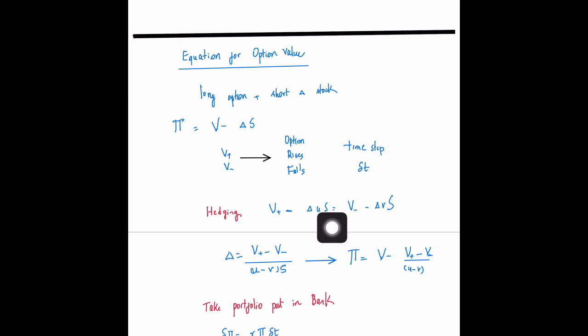u S, because this thing is the upper value of the asset. When the asset goes to the upper value u S, the option goes to V plus, and when the asset goes to the lower value v S, the option value is V minus.